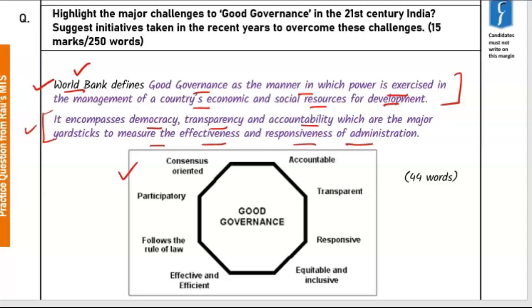International platforms such as the World Bank and the UN commonly accept 8 parameters of good governance: accountable, transparent, responsive, equitable and inclusive, effective and efficient, follows rule of law, participatory and consensus oriented. In this para, we have tried to include these key parameters, and this gives authenticity to your answer and a slight academic touch.